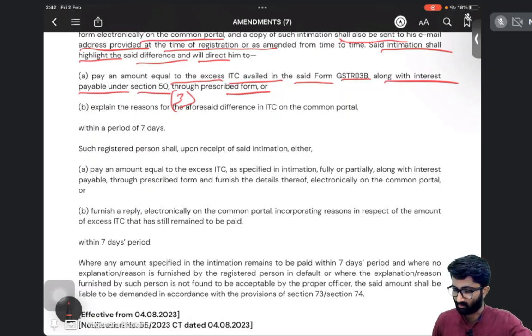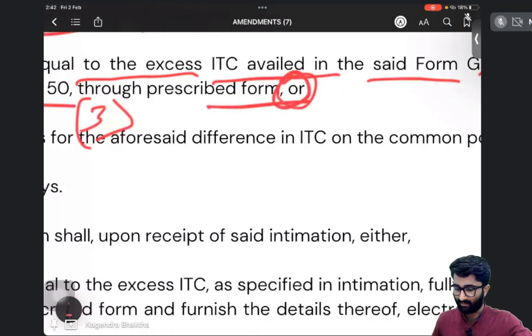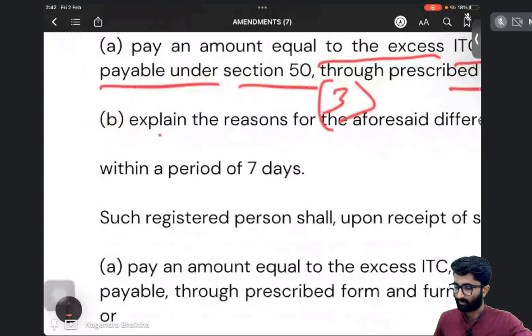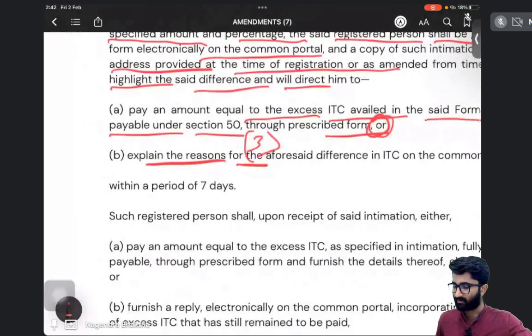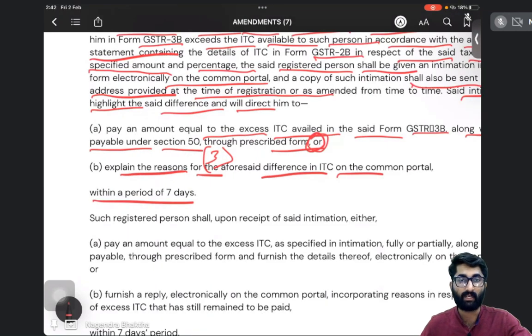Or, very important, what can be done, sir? Or an explanation. Explain the reason for the aforesaid difference. Why was there a difference? Why did you take more ITC on the common portal? Within a period of 7 working days, you have two options. What are the two options, sir? Option number 1, pay the amount with interest as per section number 50, or give the explanation. Explain why you have taken extra ITC.